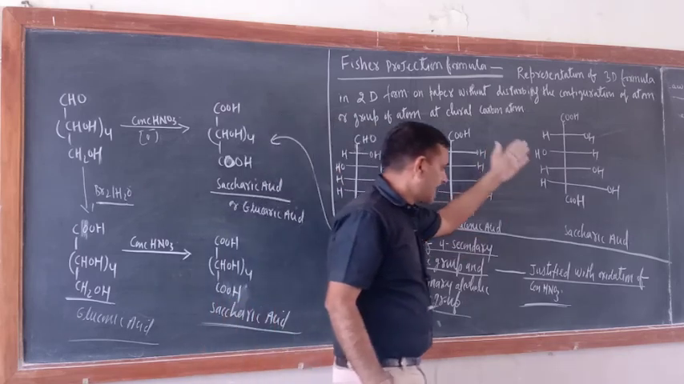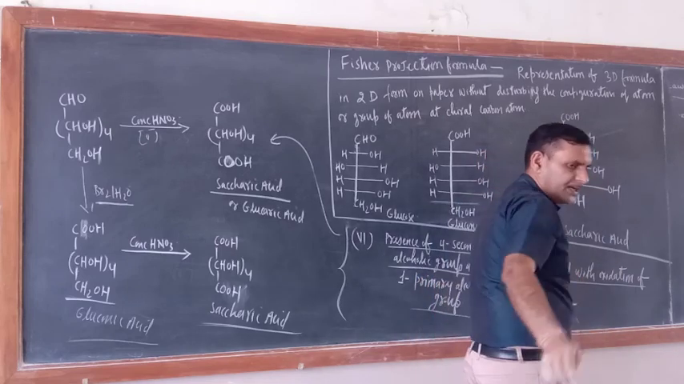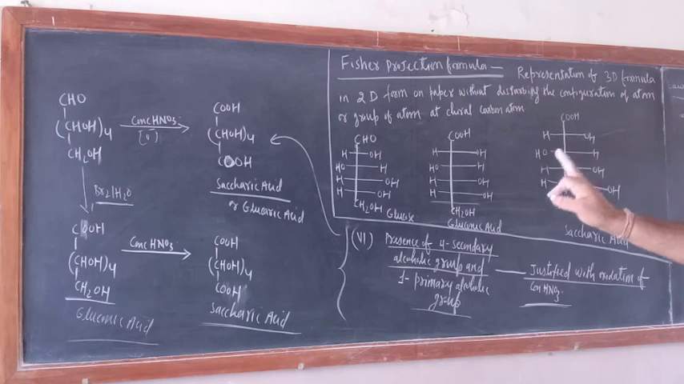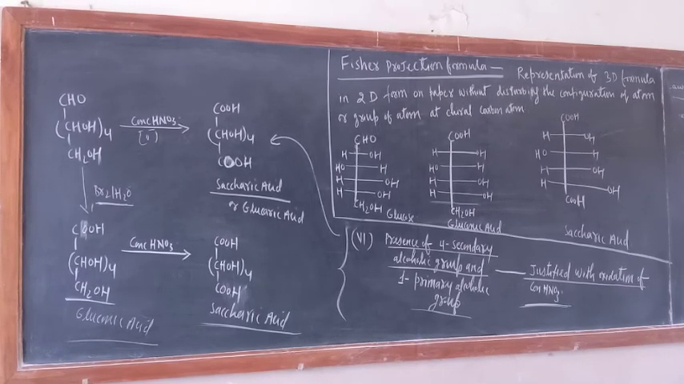Okay, in the saccharic acid case also, just see this one. Okay, in this way this is completed. Now this structure of glucose is known as the open chain structure of glucose. Okay, what is this one? Open chain structure of glucose. In this structure there is some problem. What are those problems? We'll discuss tomorrow.